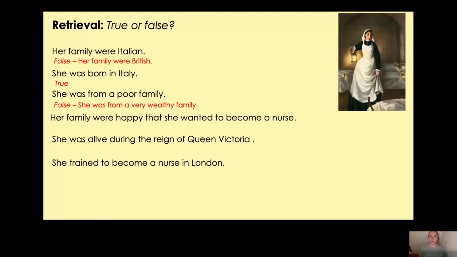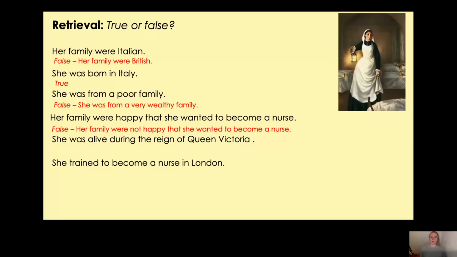Now, the next one, her family were happy that she wanted to become a nurse. Were her family happy? No, they definitely were not happy. So that one's false. And can you remember why they weren't happy? Yes, brilliant. It's because people thought at that time that rich girls had to stay at home to look after the house and the children rather than going out to work, maybe as a nurse or a teacher.